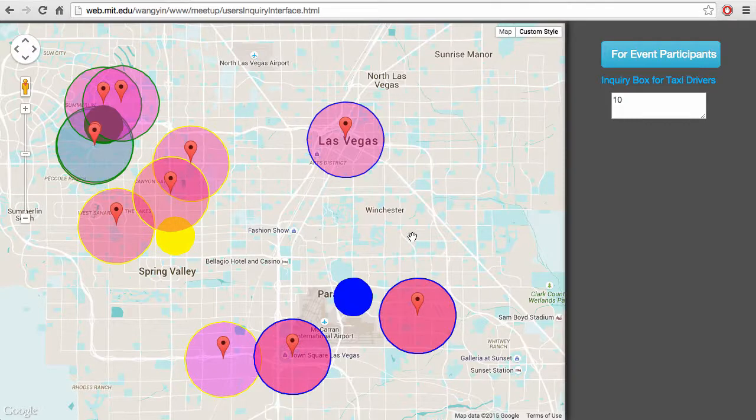So we apply cluster algorithms. You find a cluster, and you may only take care of that cluster. You go there and just drive around and pick up the passengers who just finished their event there. And in the future, we will try to vary the number of clusters based on the number of events or on user-specified preferences, like the maximum driving distance. So the number of clusters is changing.